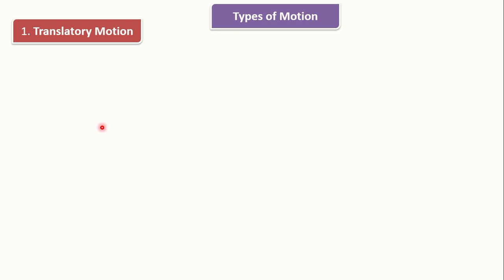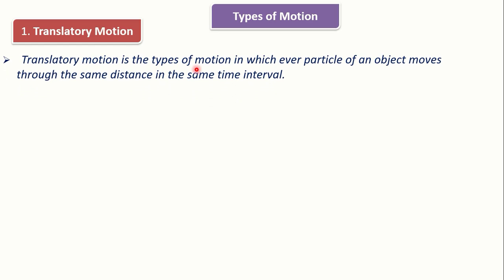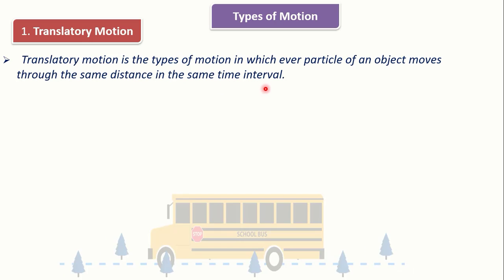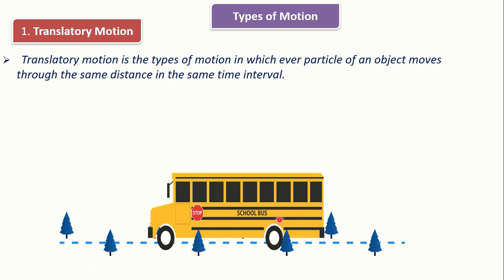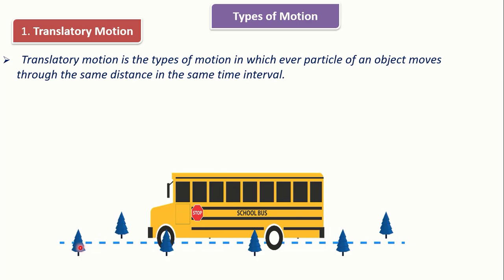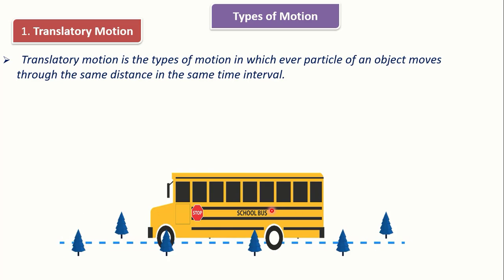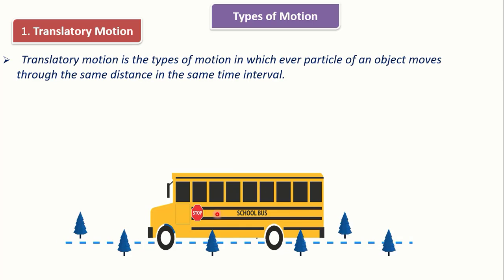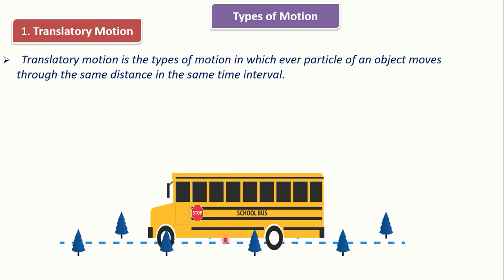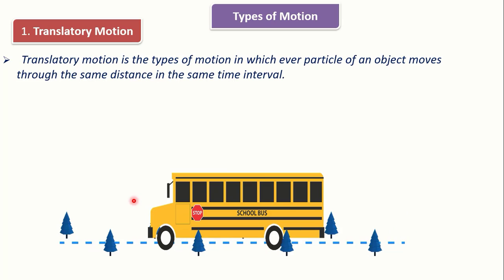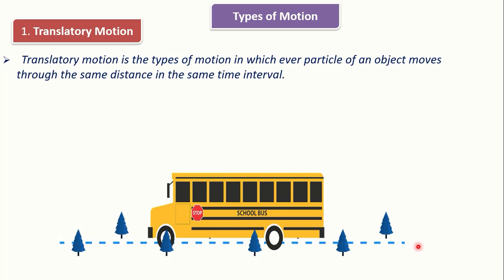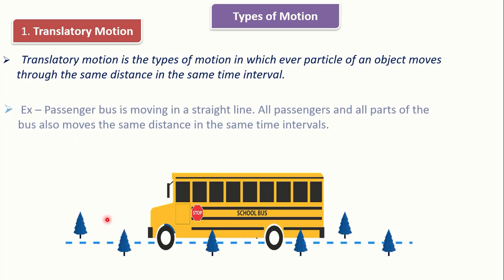Now types of motion. The first type of motion is translatory motion. Translatory motion is the type of motion in which every particle of an object moves through the same distance in the same time interval. You can see here the school bus is moving on the road, so each and every part of the school bus is moving with respect to time, with respect to surrounding, and changing its position. So we can say that this bus is in translatory motion, moving from one point to another point.